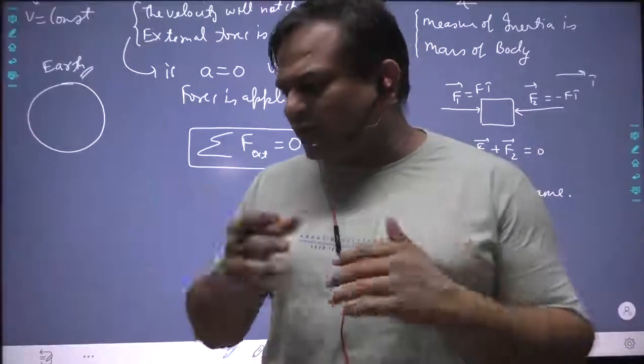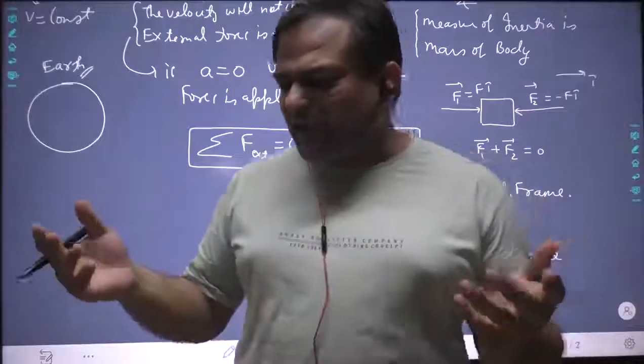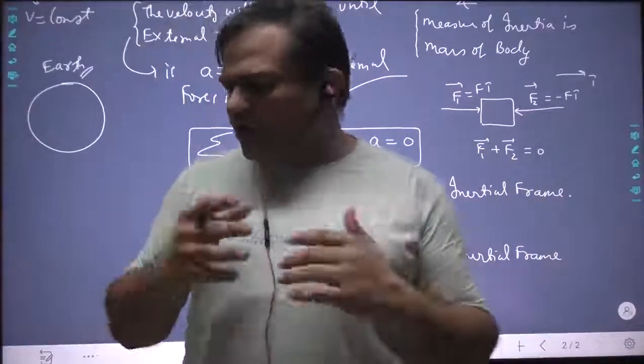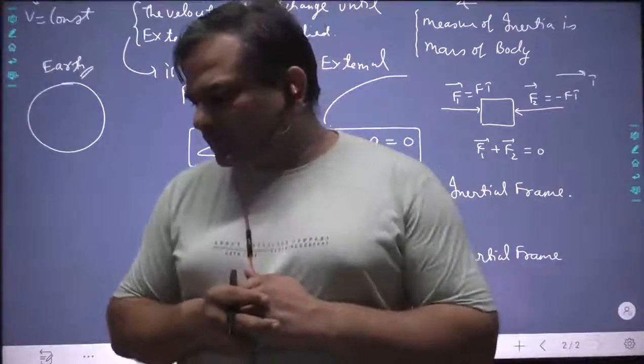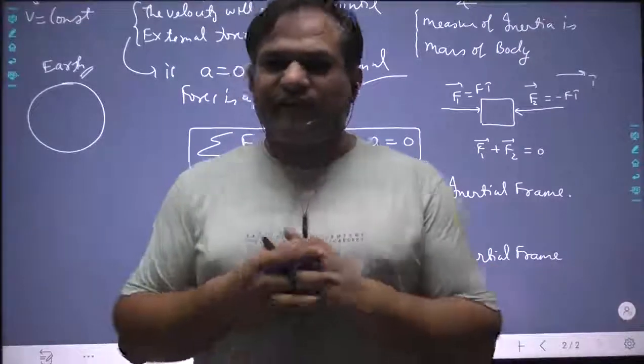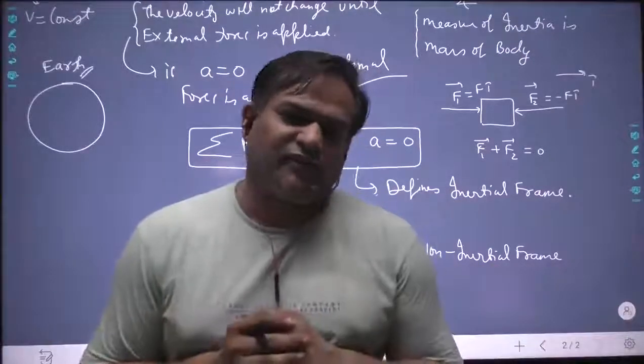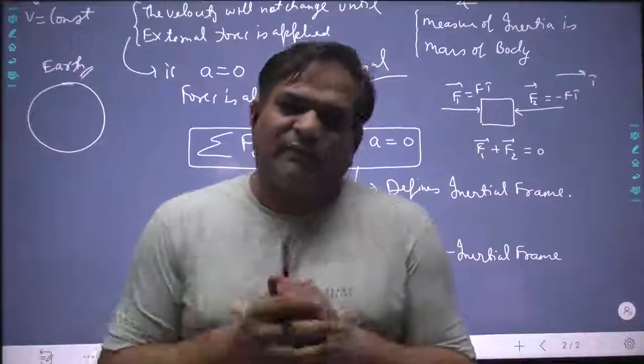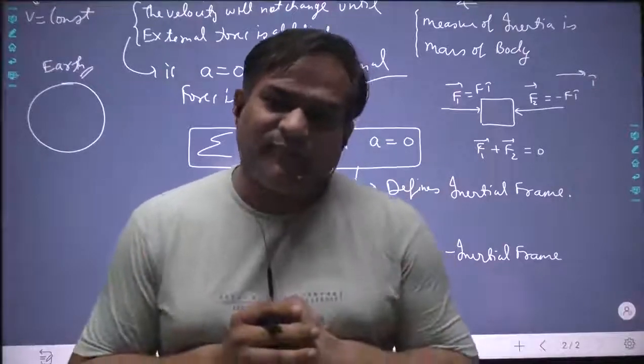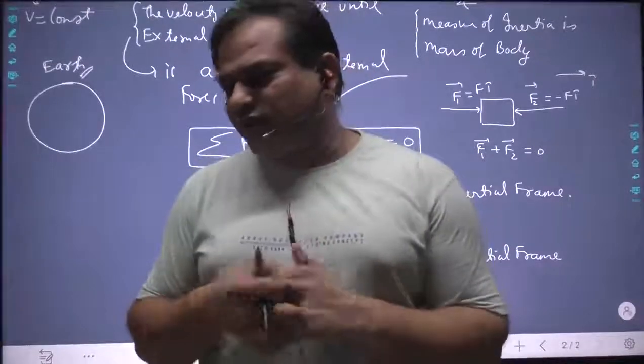There is no external force, neither any contact force nor any non-contact force. The contact forces are the same. Mr. Arvind was sitting like this. Whatever was in contact with him is still in contact with him. And the only non-contact force is gravity.